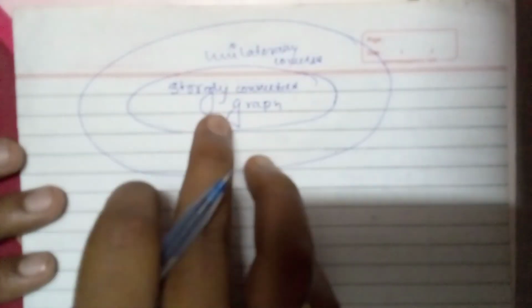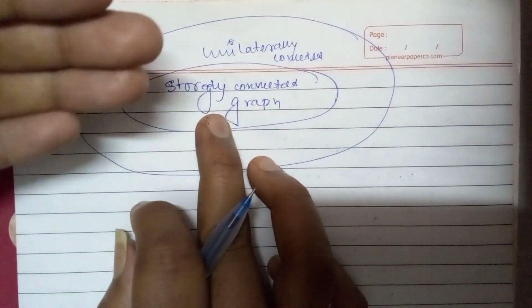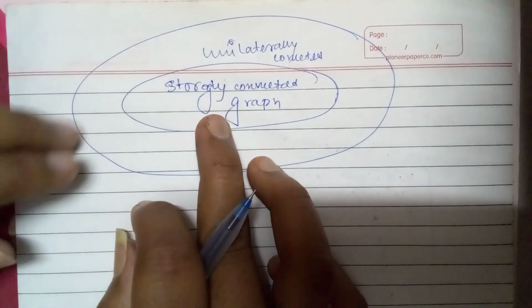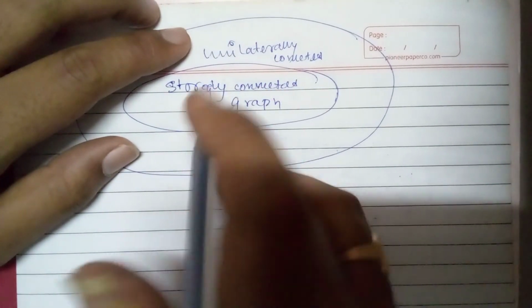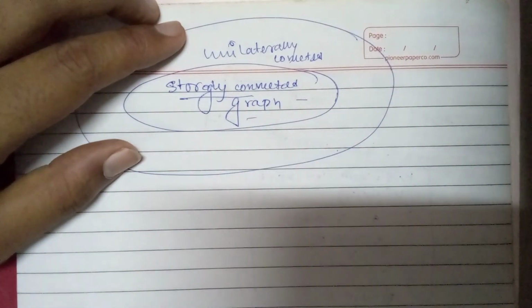You can see from the Venn diagram, which is very familiar to you, in the innermost part is strongly connected, and in the outer part is unilaterally connected. So it means if a graph is strongly connected, it is automatically a unilaterally connected graph. But conversely it is not true. If one graph is unilaterally connected, it doesn't mean that this graph will be strongly connected.